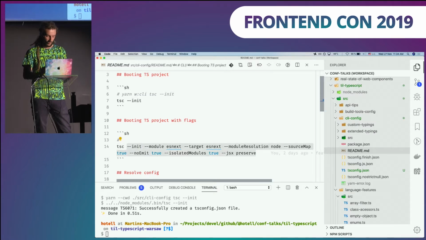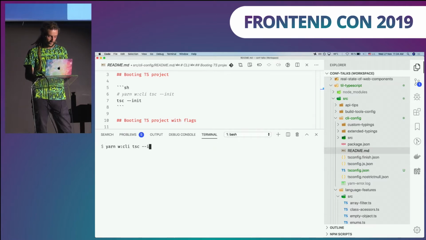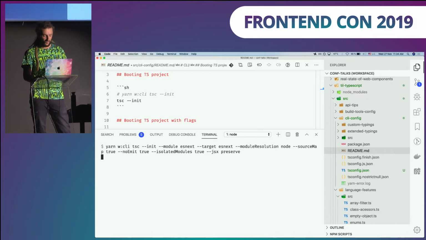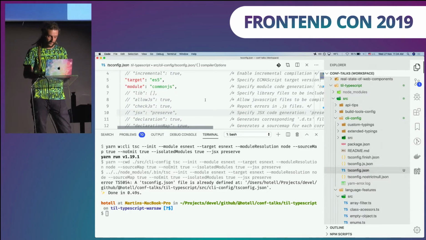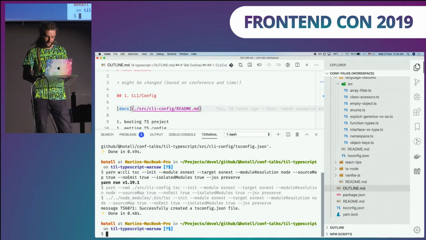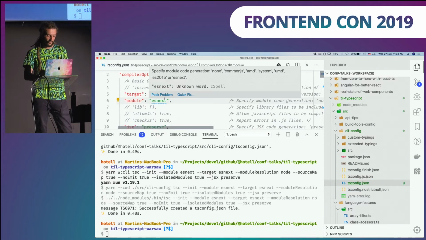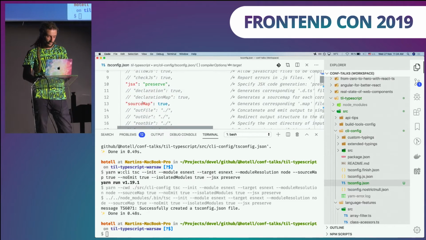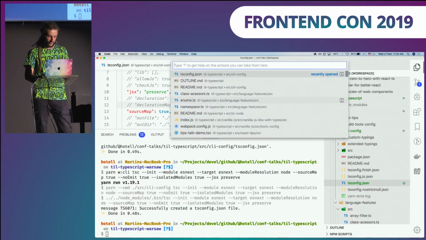So I can copy all of this code and go back to the terminal and execute the same. But instead of just init, I will provide all these flags. And I will execute it. And there will be a new tsconfig created. Actually, it will not because it already was created, so I need to remove it first. Cool. Let's execute the command once again. Nice. Now, if you take a look, there is a tsconfig with our predefined flags. So we have target, we have module, we have source maps, JSX preserve, etc. This is just a small pro tip on how to bootstrap a new project in TypeScript.